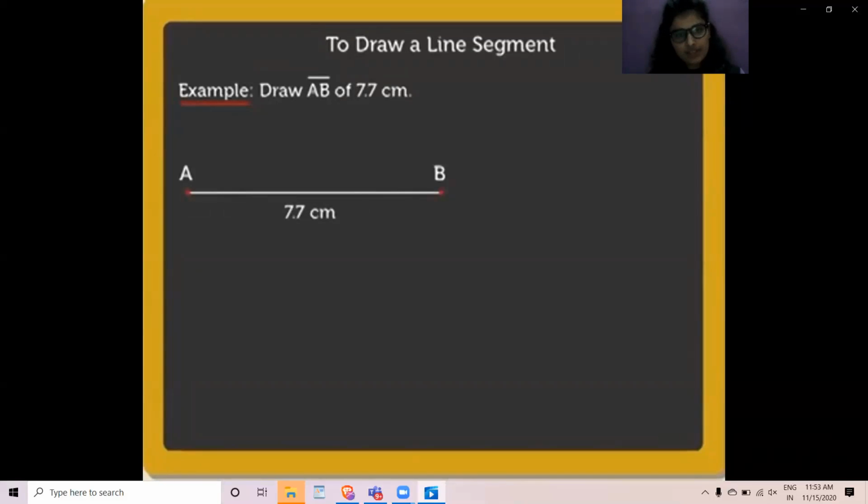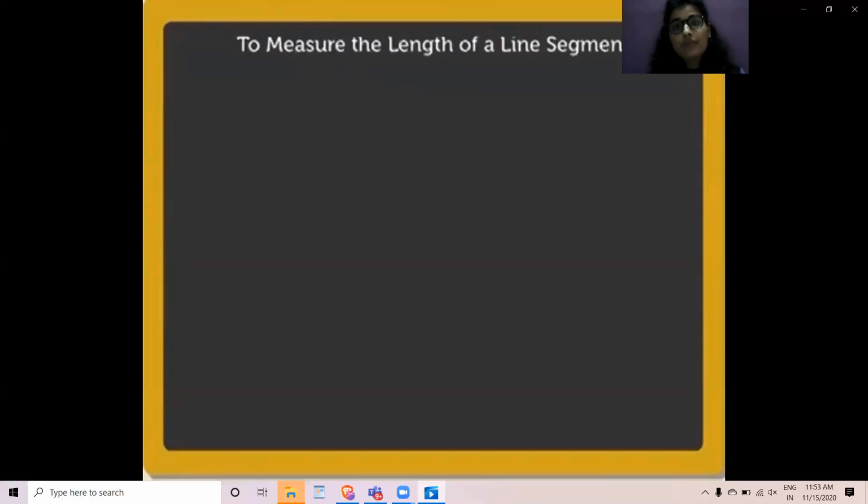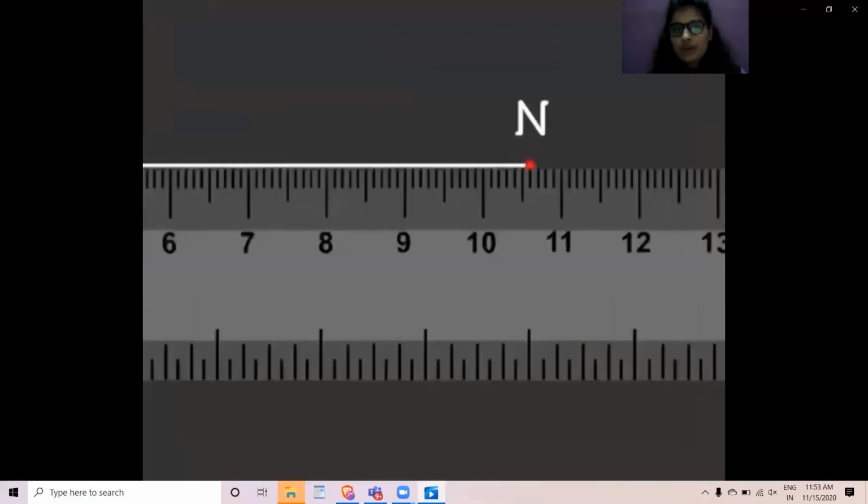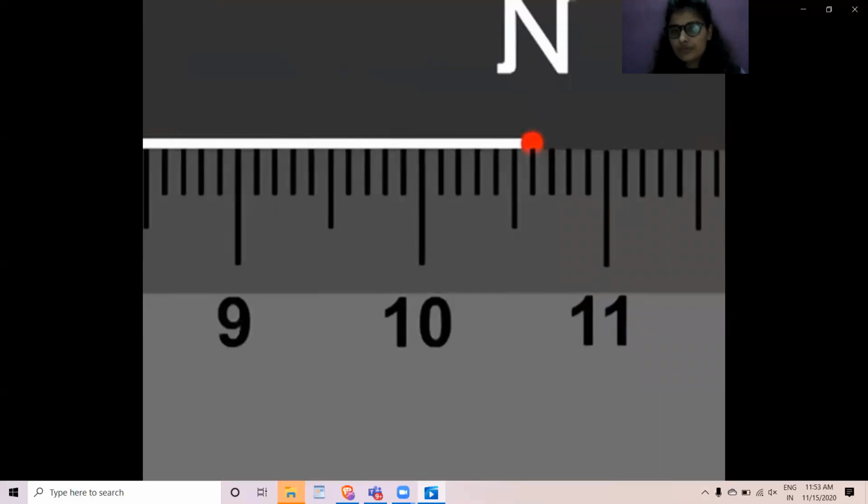AB is 7.7 centimeters. After learning how to draw a line segment, now focus on how we can measure the length of line segments. Let's measure MN. Now how can we measure it? You have to keep 0 of the ruler at point M, and now you have to count forward from 0 to 10.